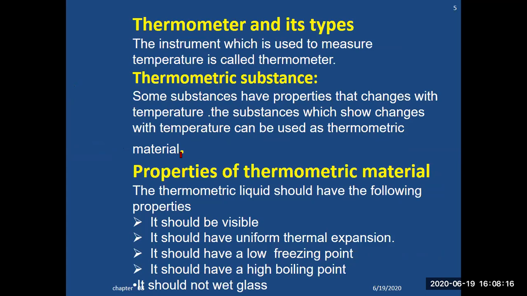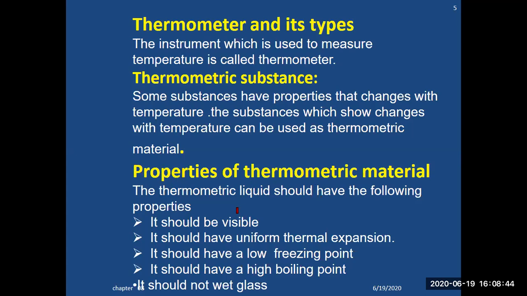You will study in detail during the classes what the properties of thermometric material are, which type of material is good, why water is not used, why alcohol is used, and when some types of metals are used. Depending on the situation and requirement, there are different types of thermometer construction. You will study it in detail when the application is required.